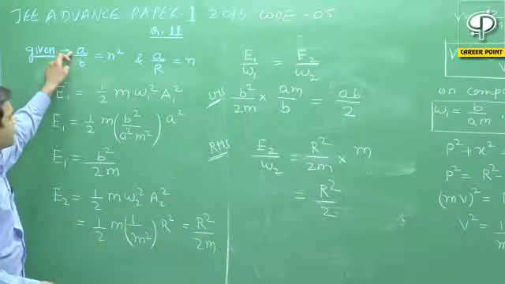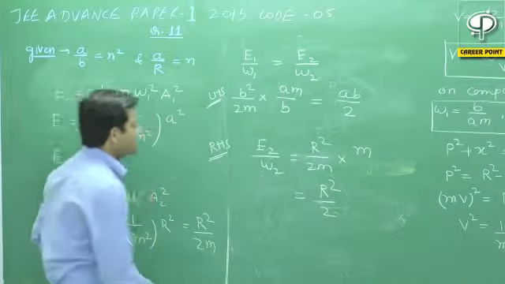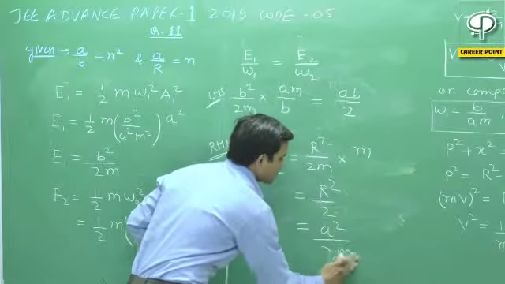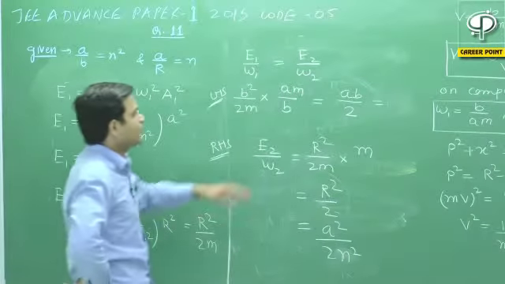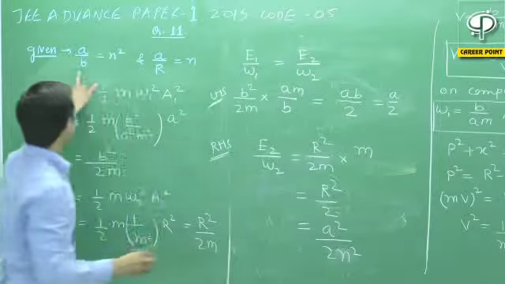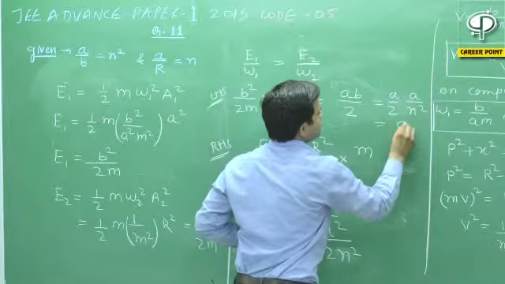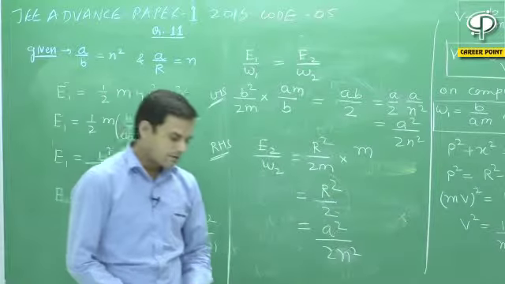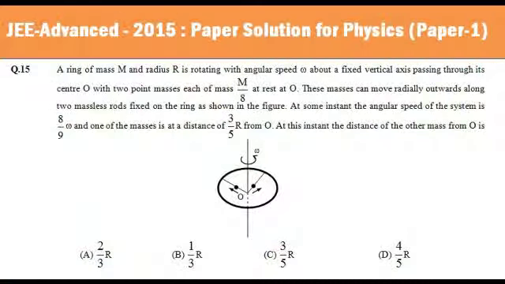We check whether AB by 2 is equal to R square by 2 or not. Let us write the value of R in terms of n. R square can be written as A square by n square here. Now let us check the value of AB by 2. It will be A by 2, and the value of B can be written as A by n square. So this is equal to A square by 2n square. So the left hand side is equal to right hand side. So finally our results are that options B and D are correct.